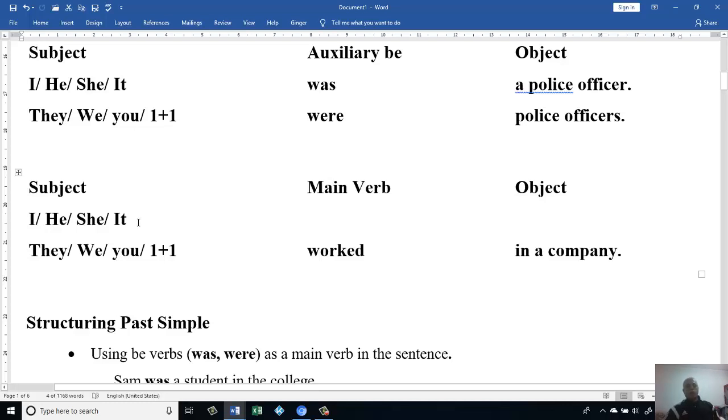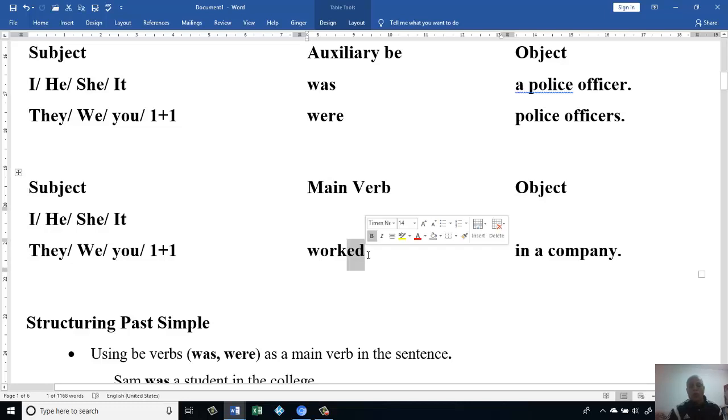Then the second thing we said, we use the verb in the past. Here we say I, he, she, it, or they, we, you, or plural. The verb is going to be the same. For example, if it's a regular verb, then we just add ed to it. If the verb is irregular, then we have to memorize it. Then you could say, I worked in a company. Sometimes we say they worked in a company, or she worked in a company. It means the verb doesn't change if we change the pronoun.